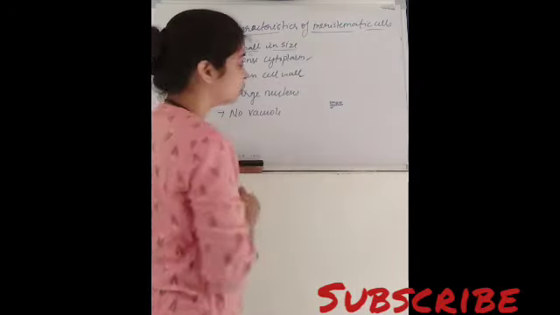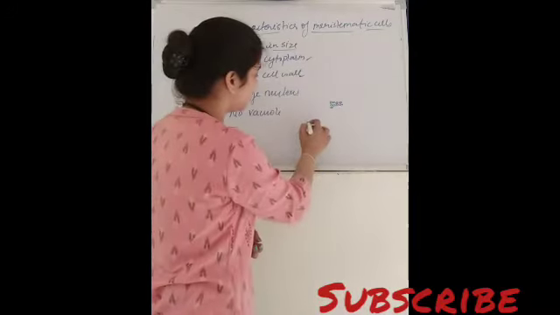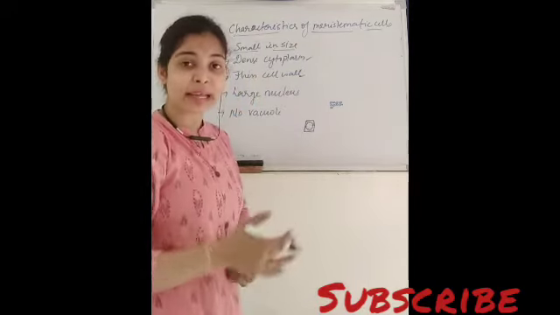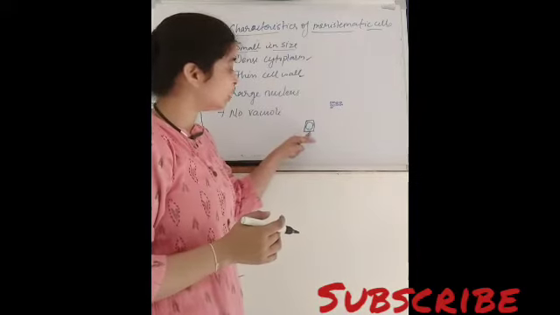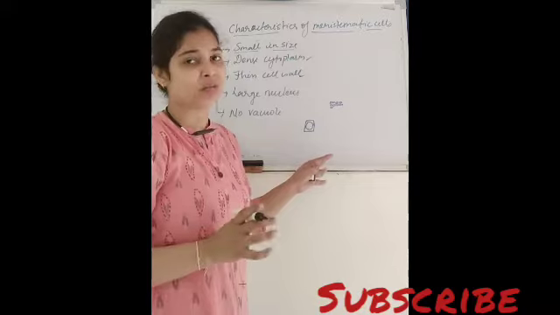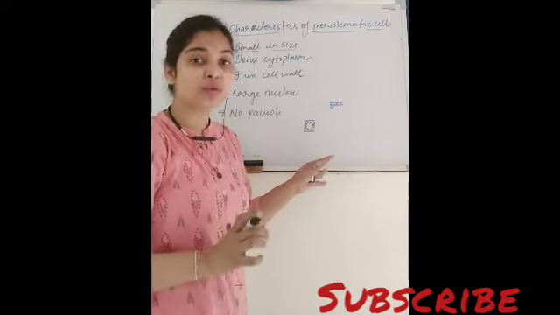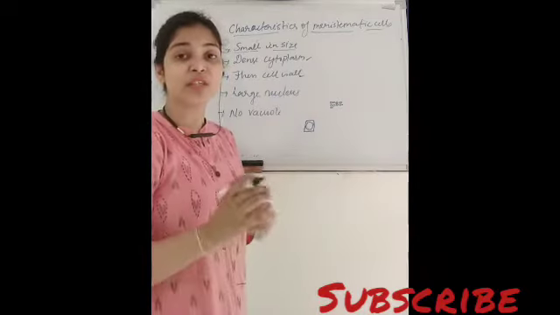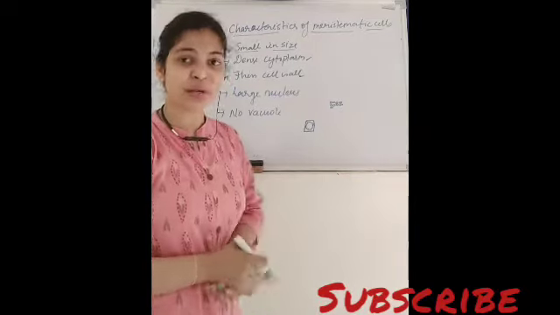Thin cell wall. Suppose this is the plant, and suppose it has a thick cell wall. So at the time of cell division, there will be a difficulty to break this thick cell wall. राइट, डिवीजन के टाइम पे थिक सेल वॉल को ब्रेक करना थोड़ा सा मुश्किल होगा. So that is why they have a thin cell wall which can break easily and divide into new cells.